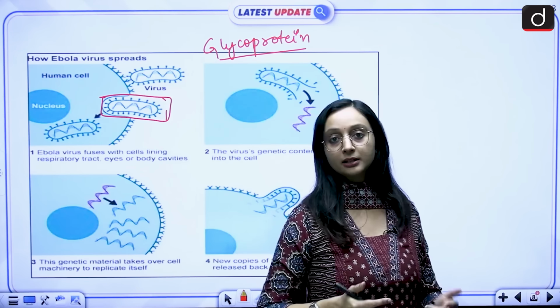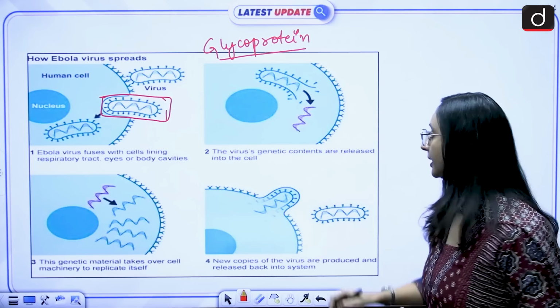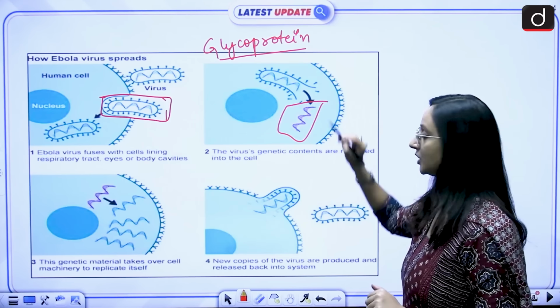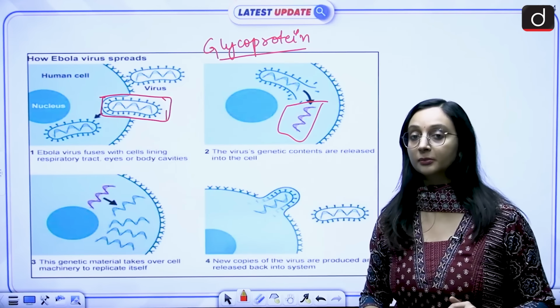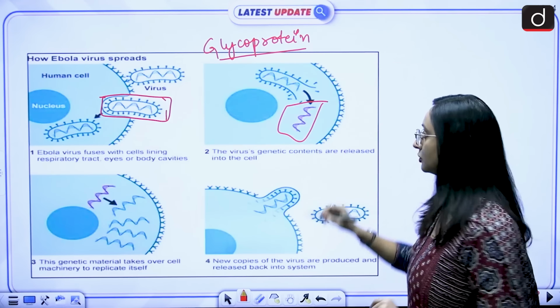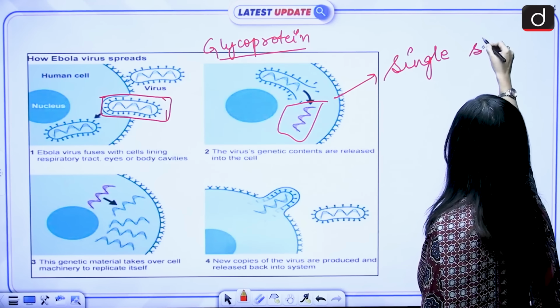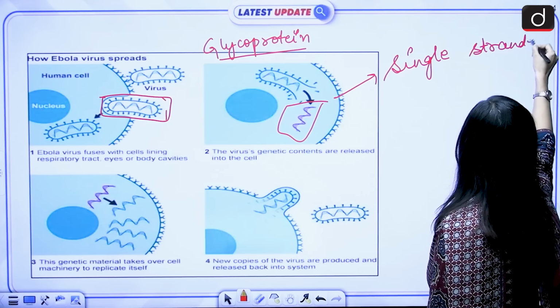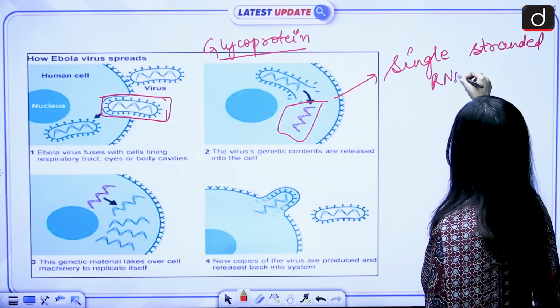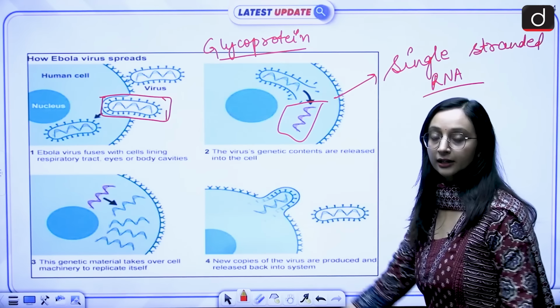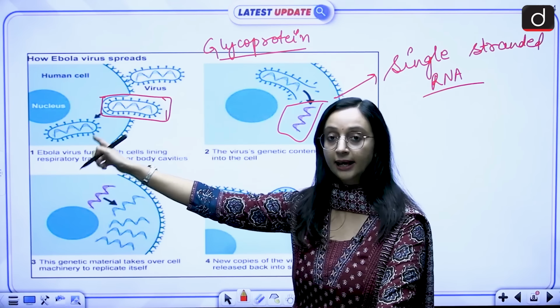And once it enters the healthy cell, it is going to release its genetic material. And the genetic material over here for Ebola virus is single-stranded RNA. So the virus enters the healthy cell.